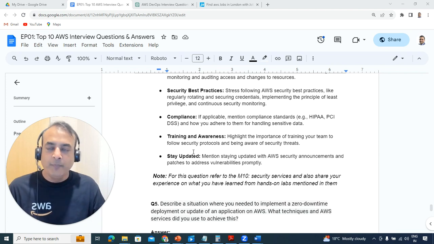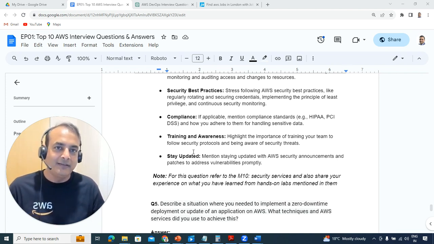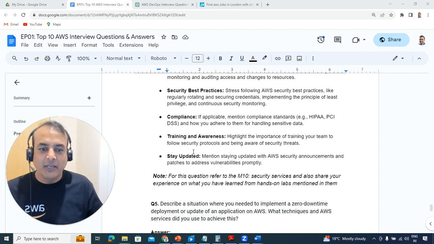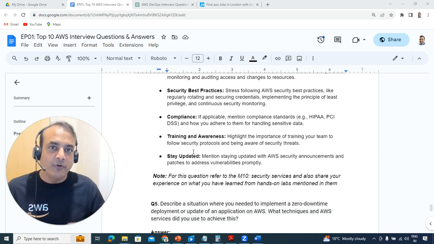Also mention that you will train the developer team on a regular basis, and that you follow the security announcements AWS keeps publishing from time to time.